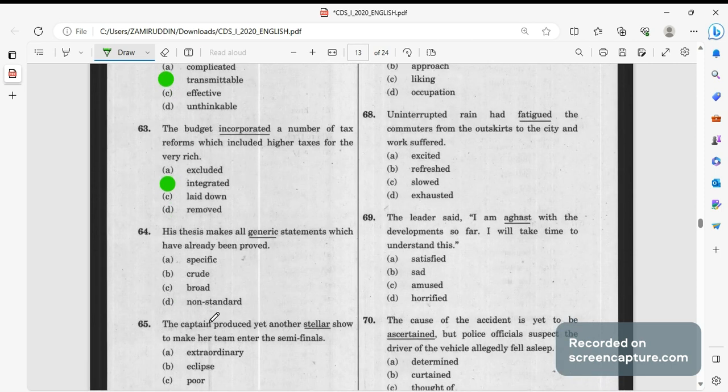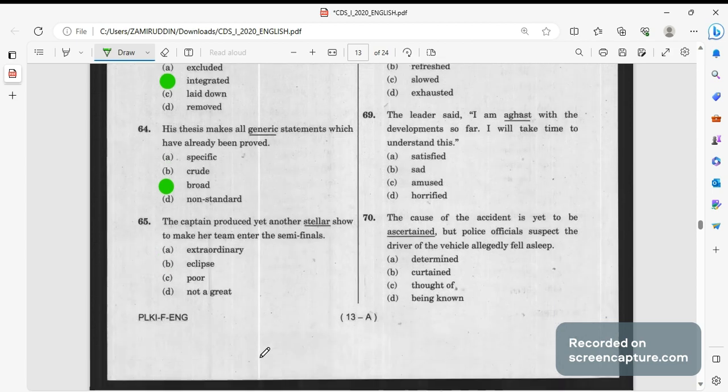His thesis makes all generic statements. Generic मतलब broad statement which have always been proved. ऐसे statements जो broad हो from the perspective of everyone. His thesis makes all broad statements. Generic मतलब broad statements. Crude मतलब ही negative होता है, specific statements नहीं थे. Non-standard, crude, these are negative statements, negative words. So this cannot be the answer. Specific statements नहीं थे, broad will be the right answer.